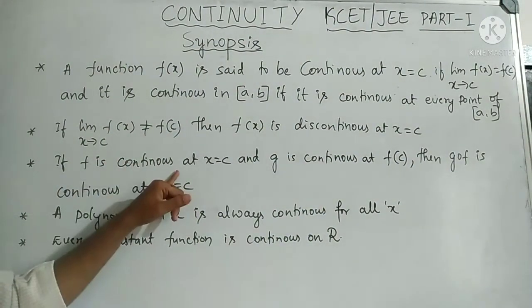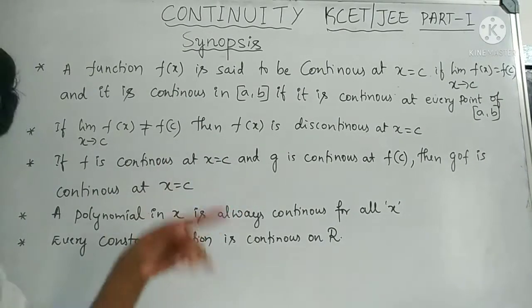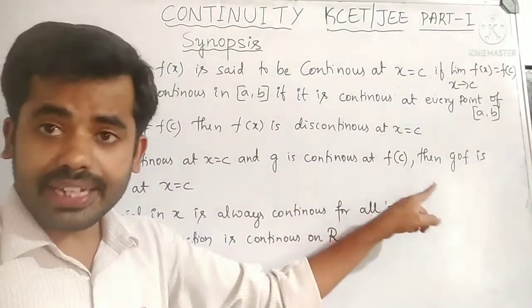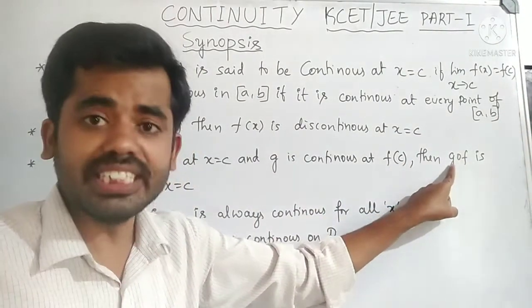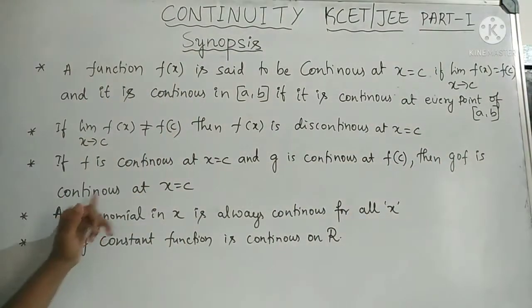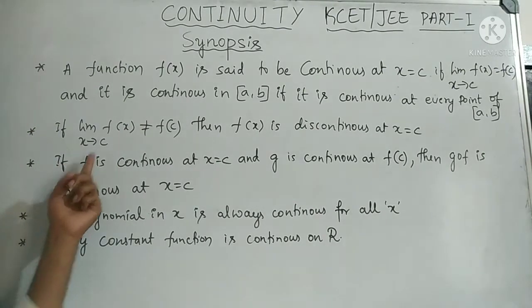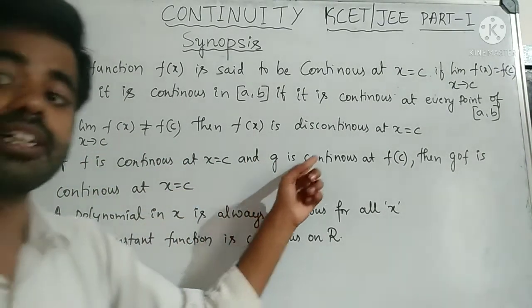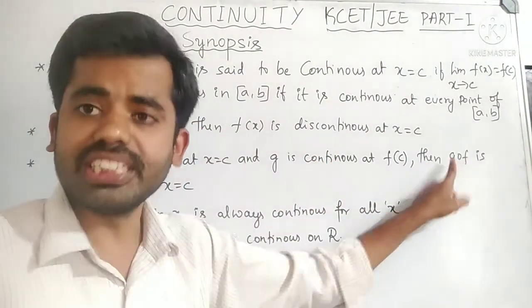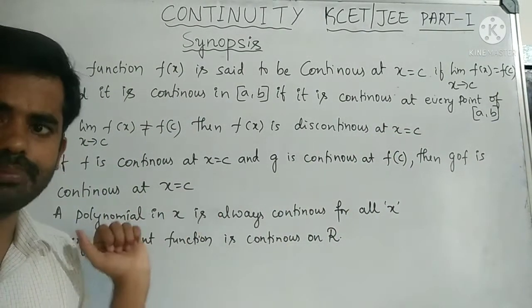Next, if f is continuous at x equal to c, and one more function g is continuous at f of c, then the composite function g composite f is continuous at x equal to c. When f is continuous at x equal to c and g is continuous at f of c, then the composite is continuous at x equal to c. This is one conclusion statement.